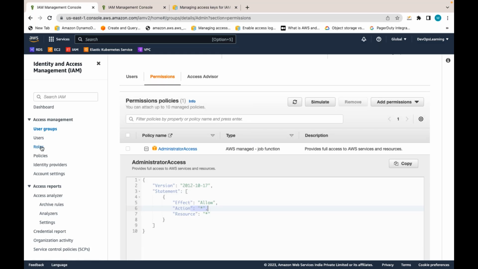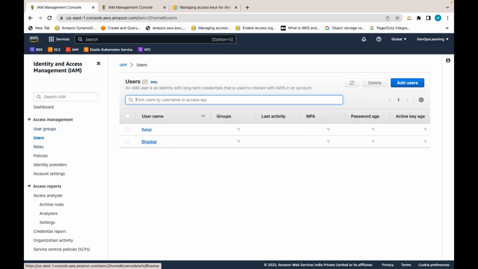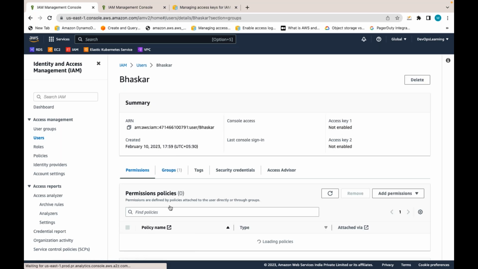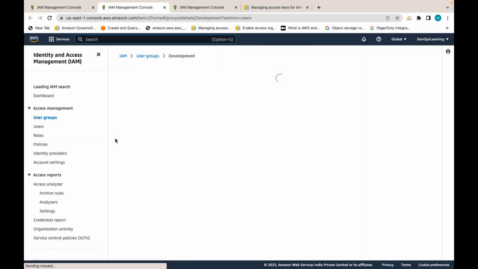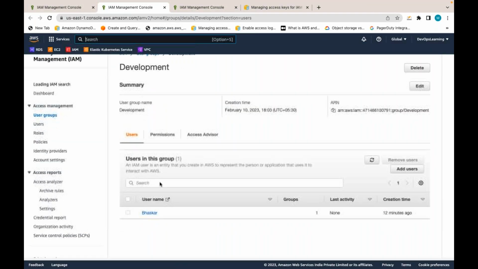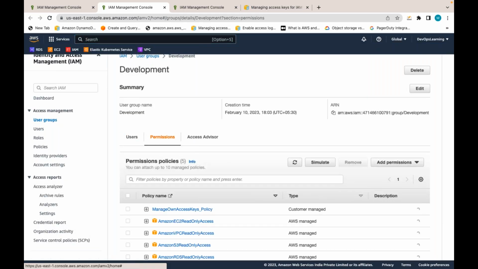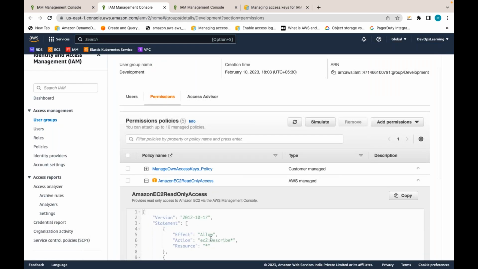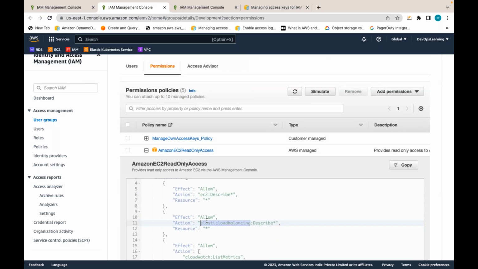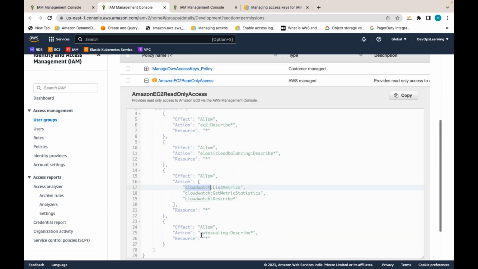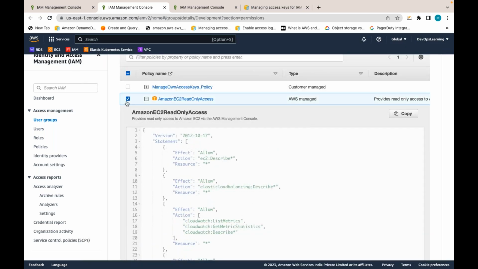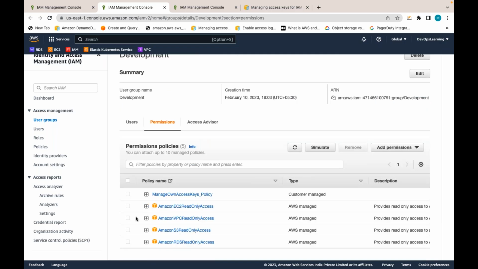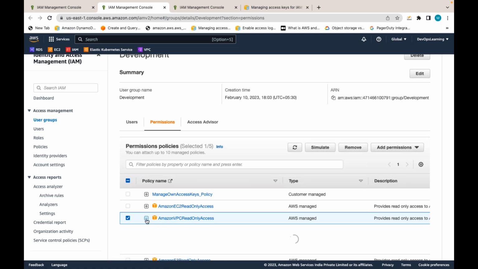But when it comes to Bhaskar, Bhaskar belongs to the development group. But the development group has specific permissions only. It has only a few policies attached, like EC2 read only, EC2 describe, Elastic Load Balancing describe, CloudWatch describe, auto scaling describe, and here VPC read only, like that.